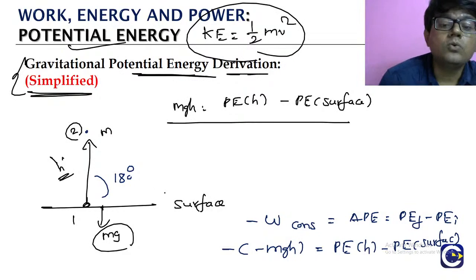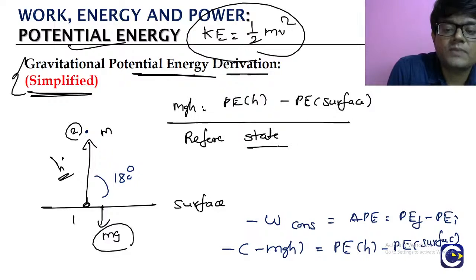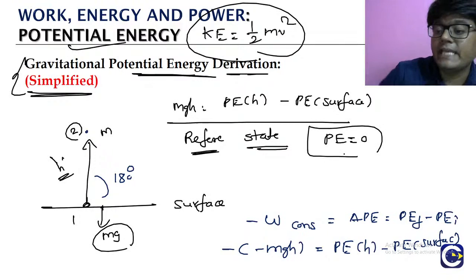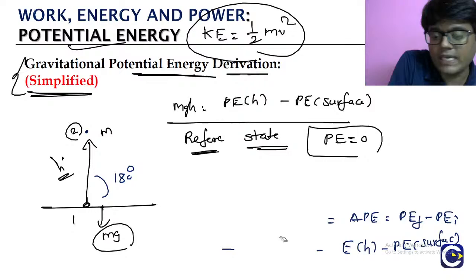So what we will do in case of the potential energy is we will define something called a reference state, where generally we will have the potential energy taken as 0 in the reference state. So what the reference state is will change from case to case.